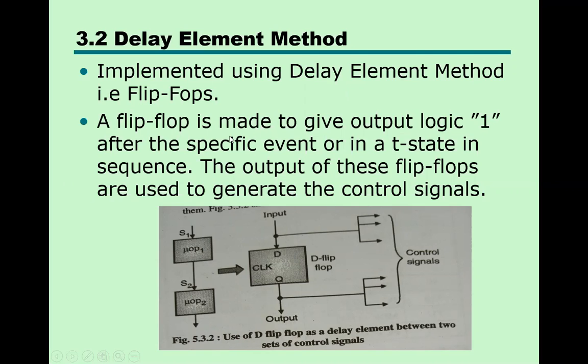A flip-flop is made to give output logic 1 after a specific event or in a T state in a sequence. The output of these flip-flops is used to generate a control signal. So mainly this delay element is used so that we can ensure the synchronization.